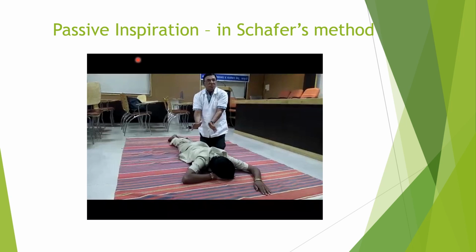So that's why it is called passive inspiration. So this is the prone pressure method, and the main disadvantage is that it is a little bit abnormal. That is, the inspiration is passive and the expiration is active.